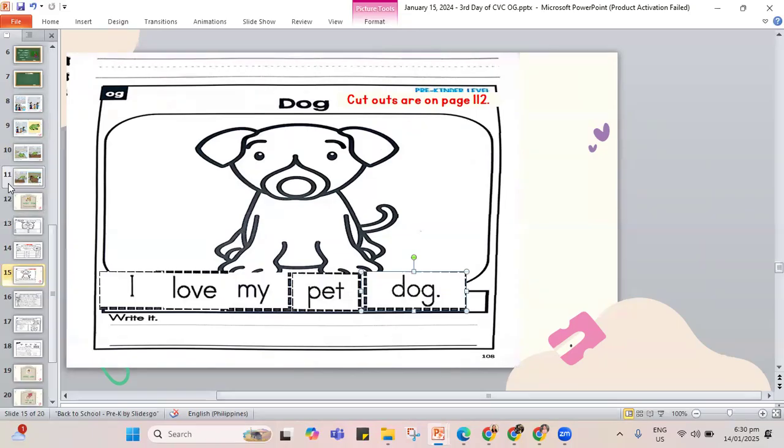Let's color for our pictures. So I have here my crayon on the screen. I'll get to color the picture of the dog.